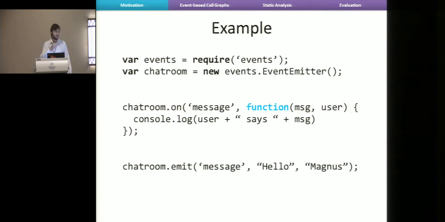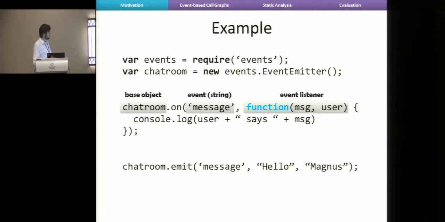Okay, so let's look at a simple example of an event-driven Node.js application. Here we have an object which is a chat room, and here we're registering a listener on this chat room. Specifically, we have a base object, and we're saying that when we get the event message, we want this function that takes 2 parameters to execute. And that function is just going to print to the console that some user says something.